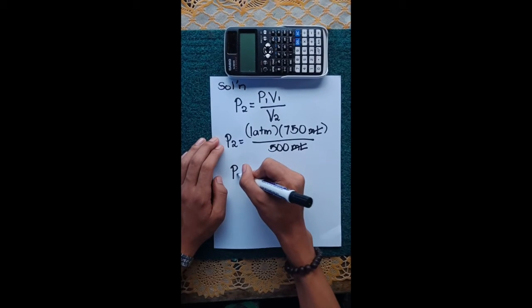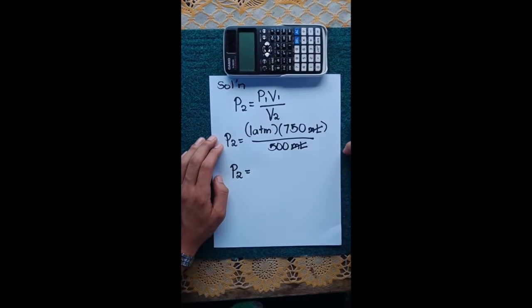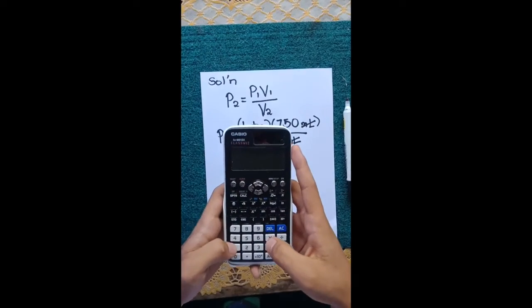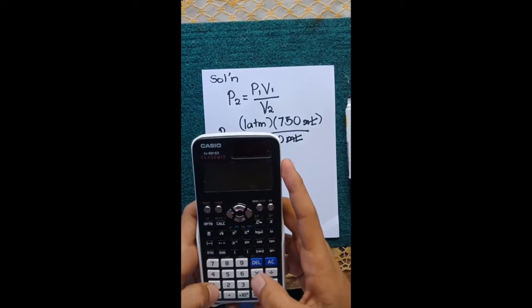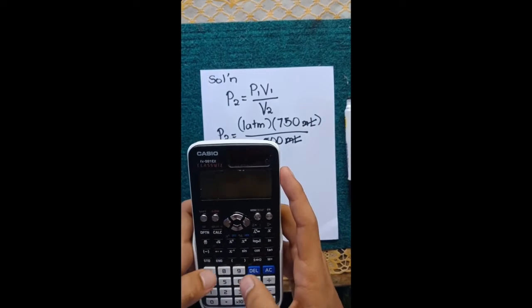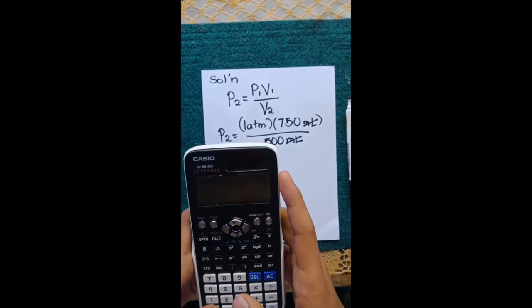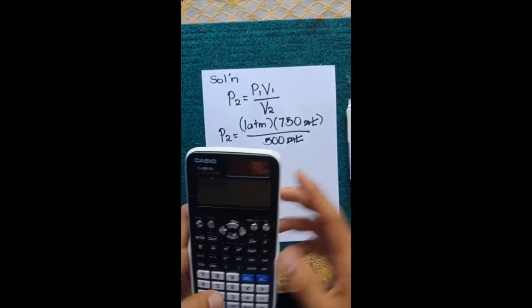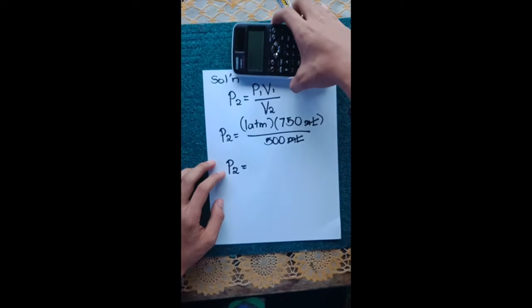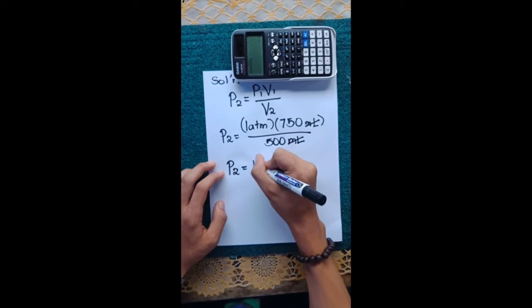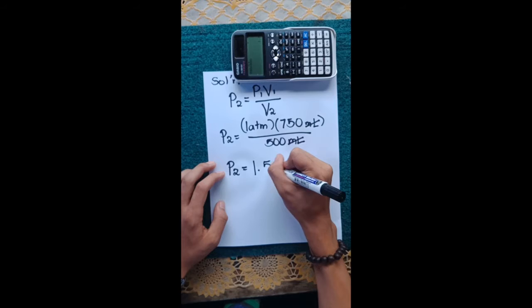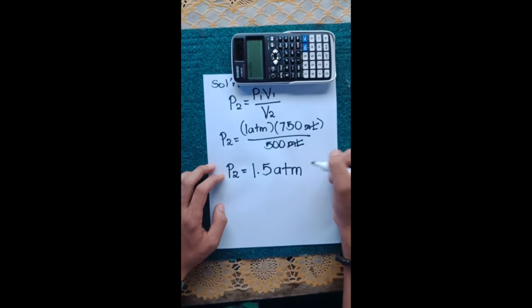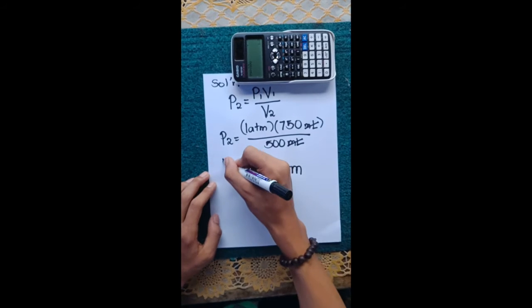Cancel the unit of volume. Let's solve it with a calculator. 750 divided by 500 equals 1.5 atm. And that is the final pressure, or the P2.